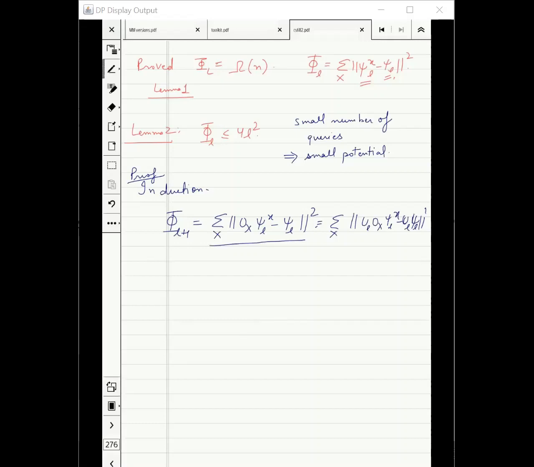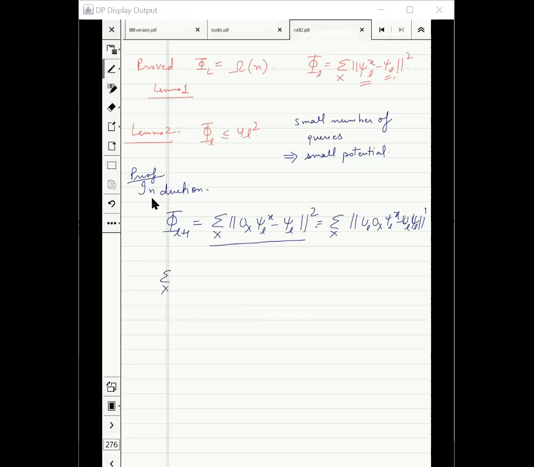Now, how many people are convinced that this is phi L plus 1? Raise your hands. Okay, good. Almost everyone now. This is phi L plus 1. We want to bound it in terms of phi L. Any idea how to do it?